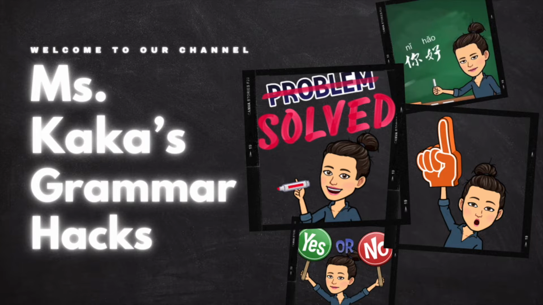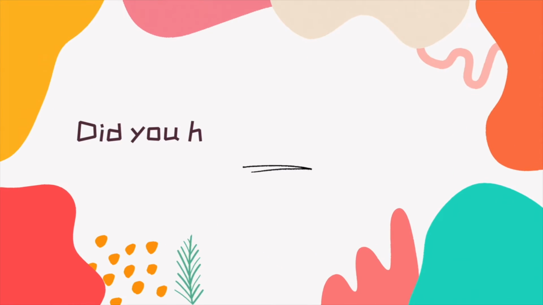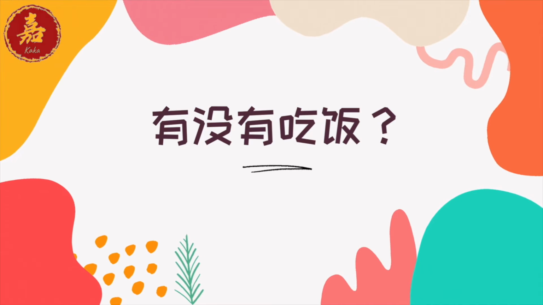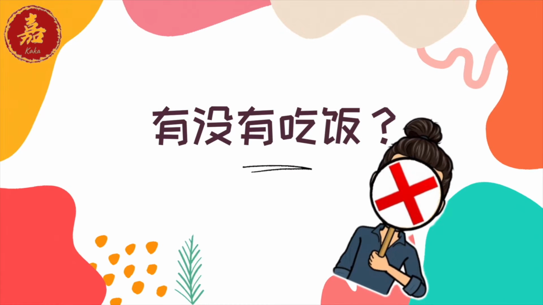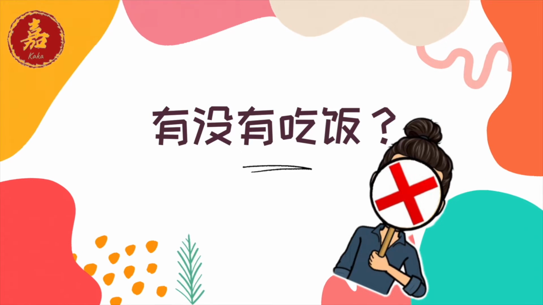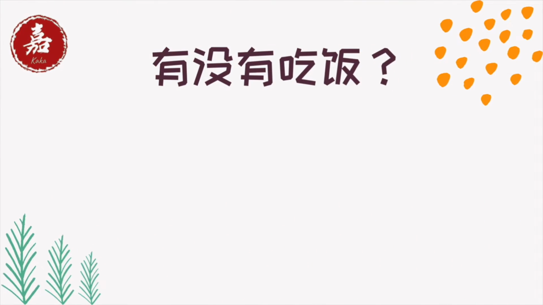Today, I'm going to talk about a misuse of yes or no questions. Let's get started. How do you ask, did you have a meal or not? 是有没有吃饭吗？ If your answer is yes, then I have to tell you this is grammatically wrong. Why? Let's have a look.